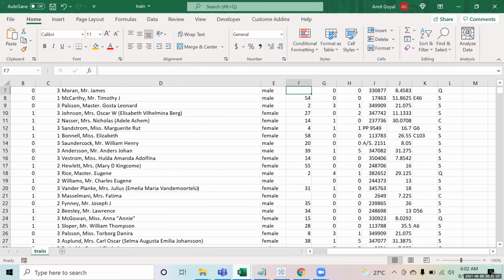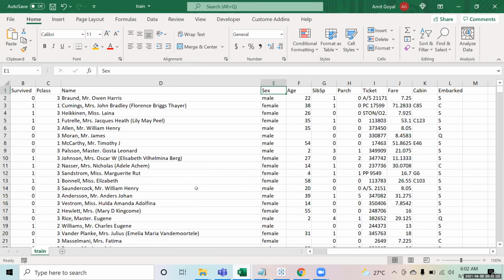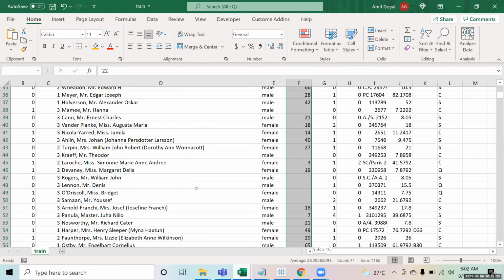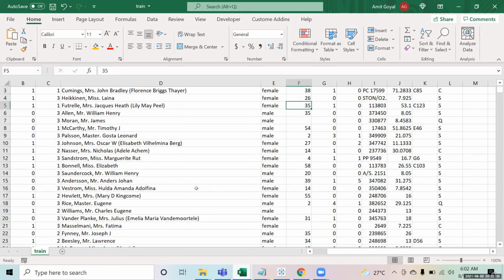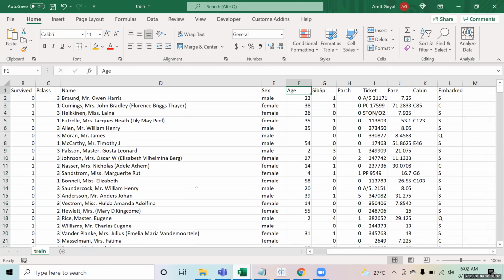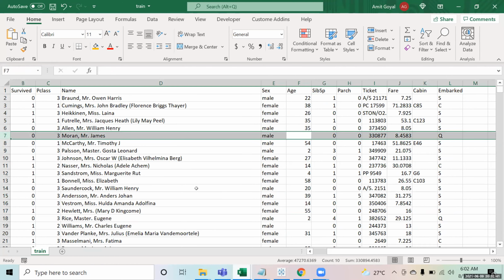Generally, what we do in that scenario is maybe we can replace the missing age with the average age, right? So I will calculate the average age of the data, and wherever the value is missing, I will replace it with the average age. Or probably I will remove such rows wherever the data is missing, because missing data can lead to some incorrect analysis.